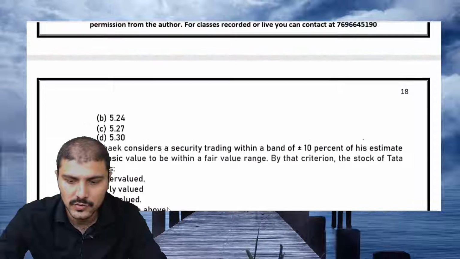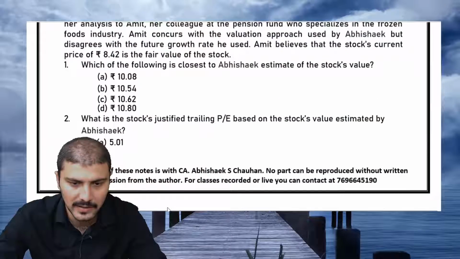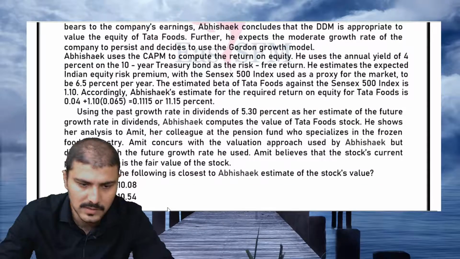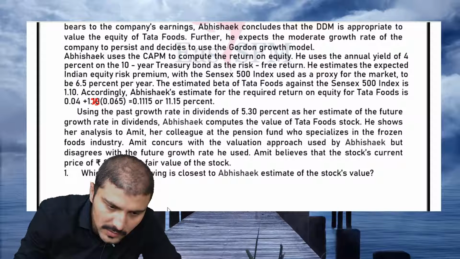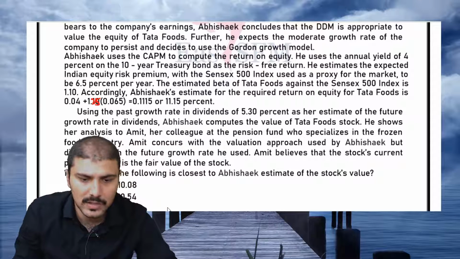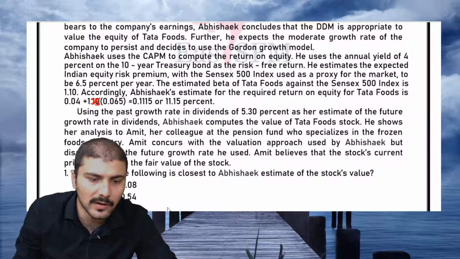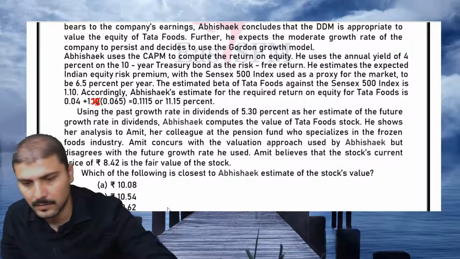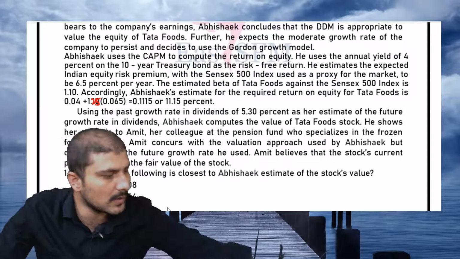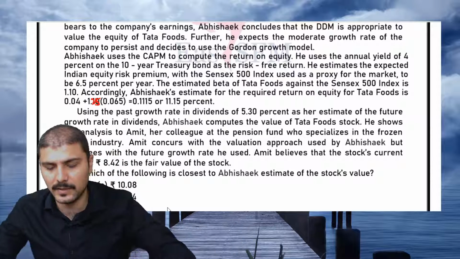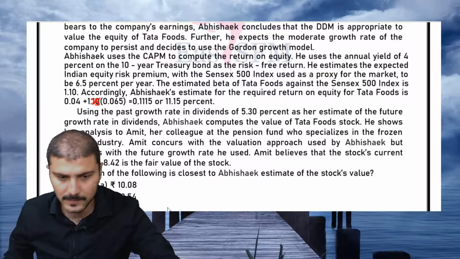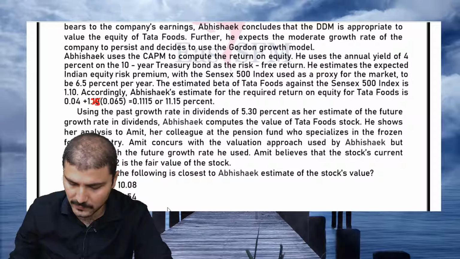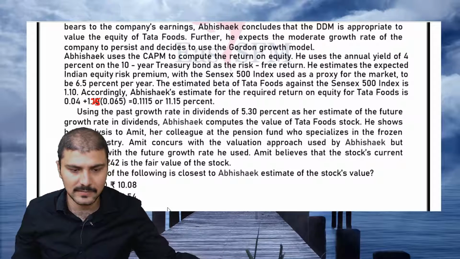So if the beta is 1.25 in place of 1.10 previously used, you have to use 1.25. The required rate of return in that case will be 6.5 plus 1.25 into 4, which is 11.5.